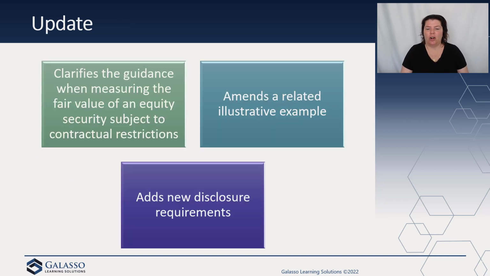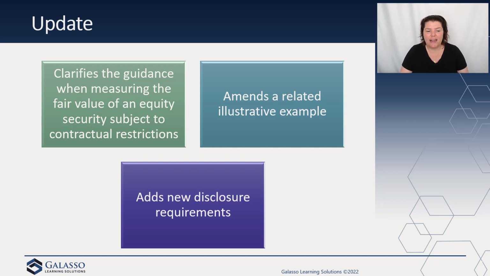So what are the big areas of focus here? The first one clarifies the guidance when measuring the fair value of an equity security that is subject to contractual restrictions. It also amends the related example and provides some new disclosures. So what do we mean by the update here?